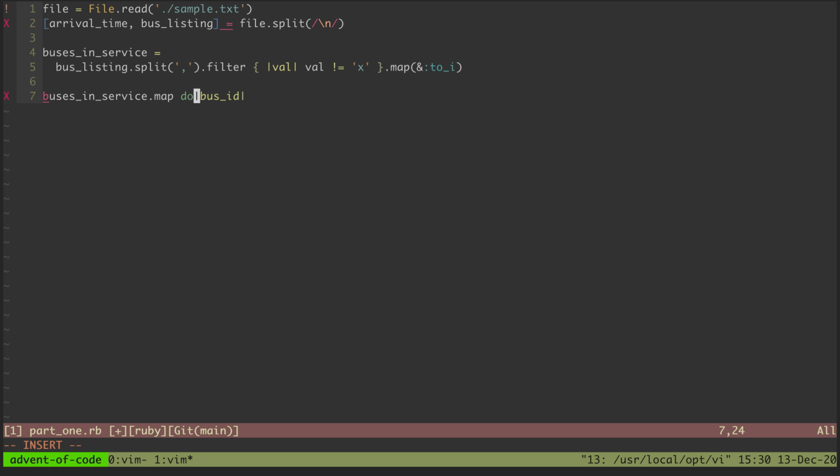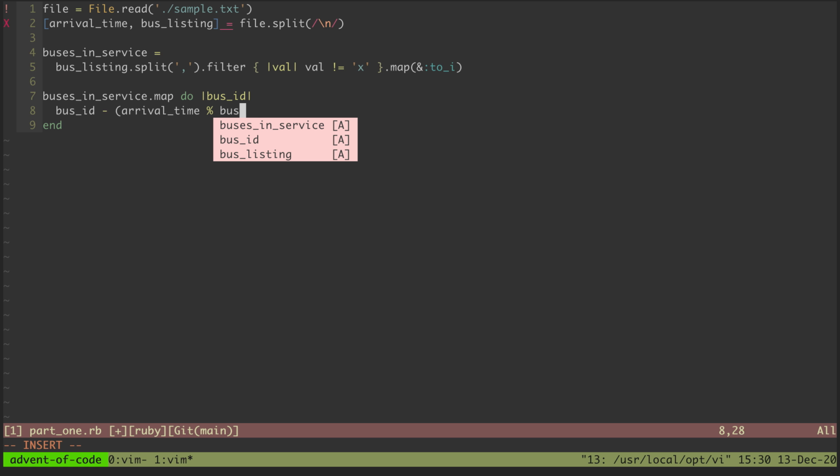Oops, gotta open up a do block. Keep that up there. And so for each bus ID, we will say bus ID minus arrival time mod bus ID. So that's what we did before, and so that'll produce the different values, and we'll want to find the minimum of this set of values.